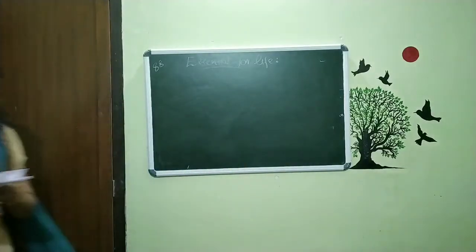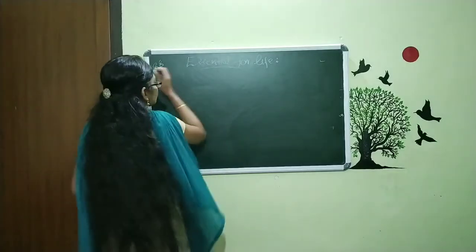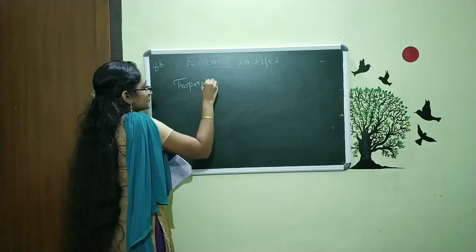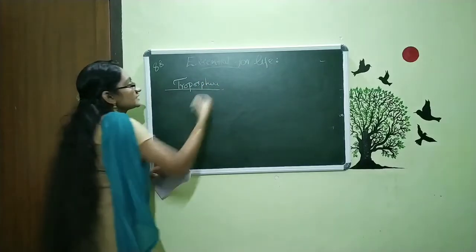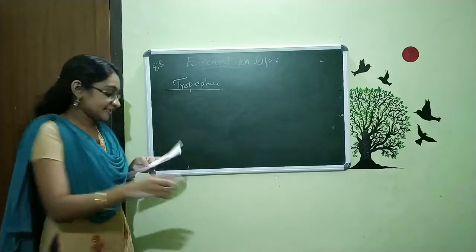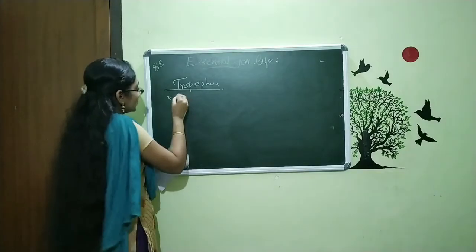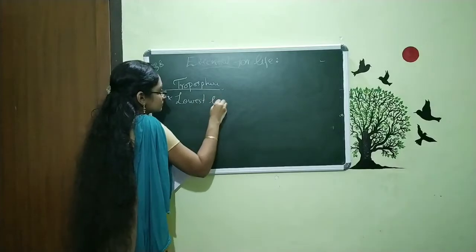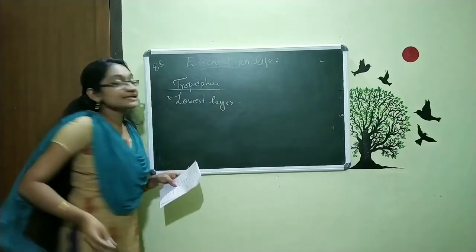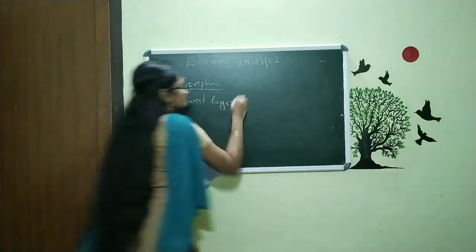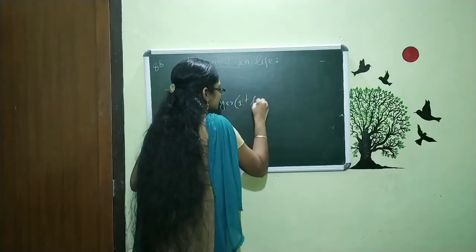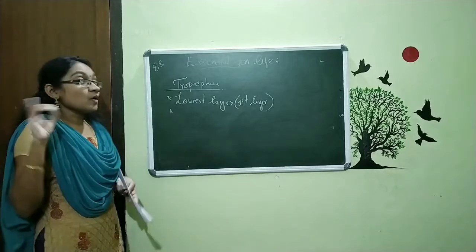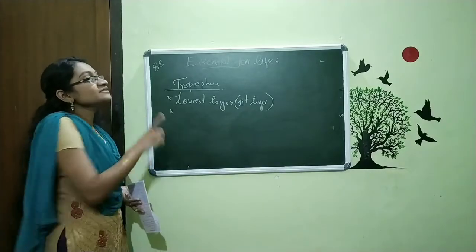First one is what? Our troposphere. As its name suggests, this is the first layer, or we can say the lowest layer. And here all the weather changes occur within this first layer.